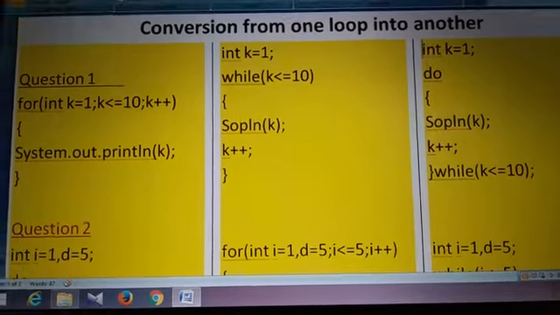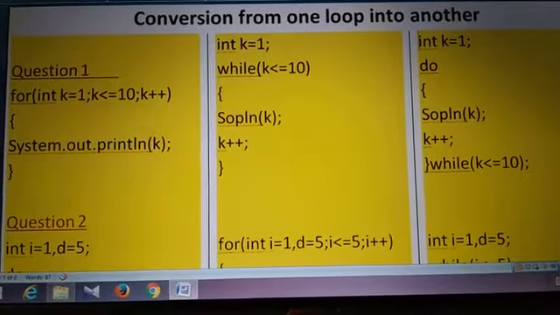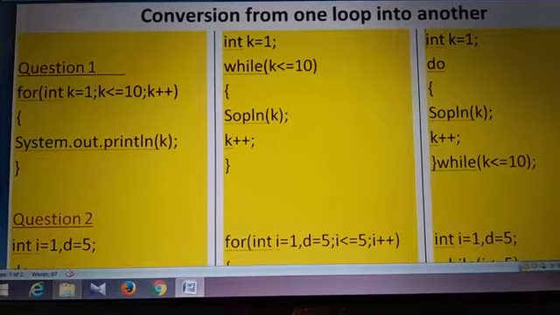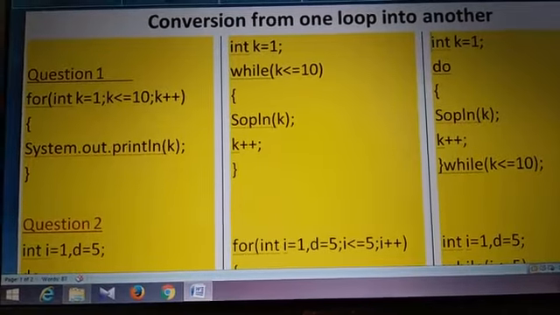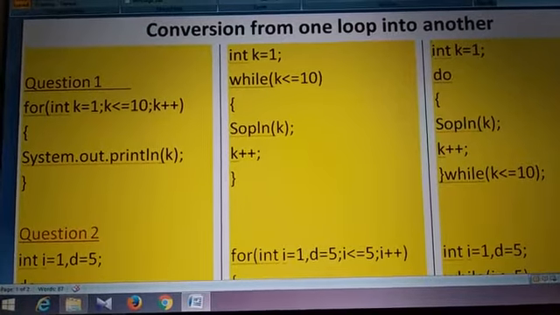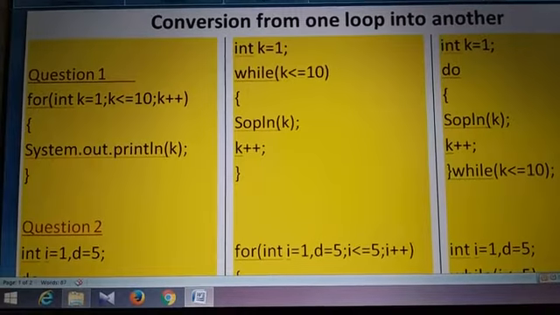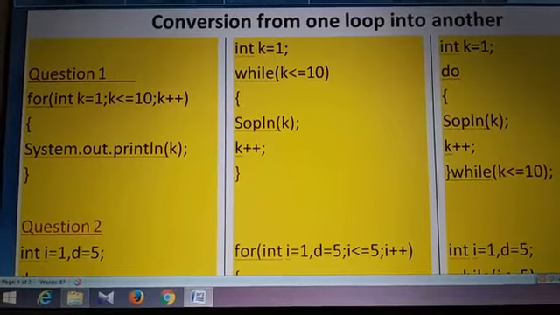Conversion from one loop to another will come for the exam. Three loops are there: one is for loop, the other one is while loop, and the third one is do while loop. So any one loop will be given and you will be asked to convert that into any other loop. So here I have given you some examples.